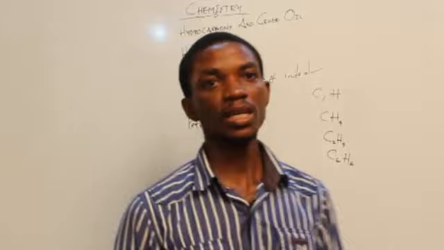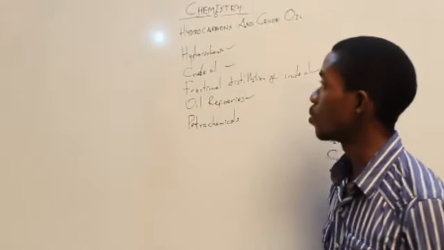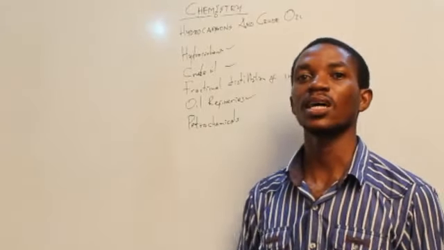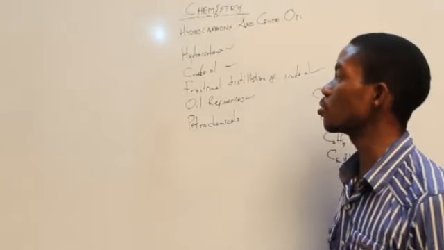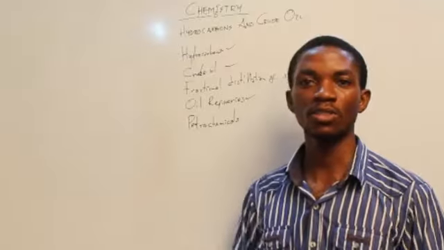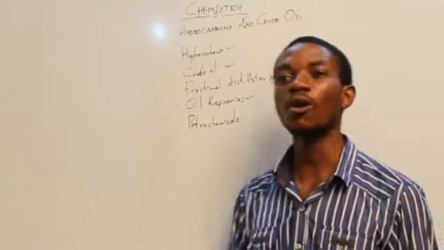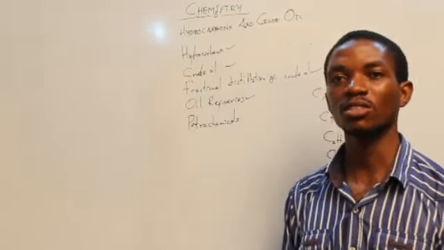Alright, in this lesson we've considered hydrocarbons and crude oil. We talked about hydrocarbons, which we defined as chemical compounds made up of carbon and hydrogen mainly. We also discussed crude oil as a major source of hydrocarbon around us, from which we extract our petroleum, and we talked about how to extract the petroleum from the crude oil, which is via fractional distillation.